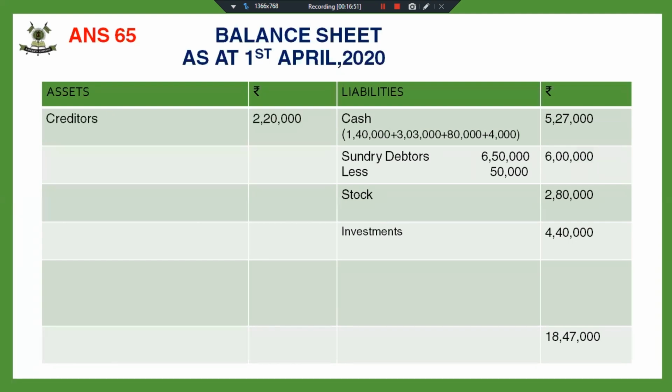Creditors, there was no change in the amount of creditors. There was no change in the amount of employees provident fund. Employees provident fund will remain as it is, as it has not been distributed. Salary, there is an unrecorded liability of 12,000. Investment fluctuation fund, a part of it has been utilized in bringing the value of the investments down, and the remaining has been distributed amongst the partners. So investment fluctuation fund will not appear in the new balance sheet.